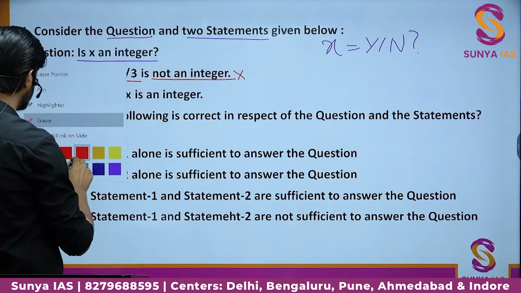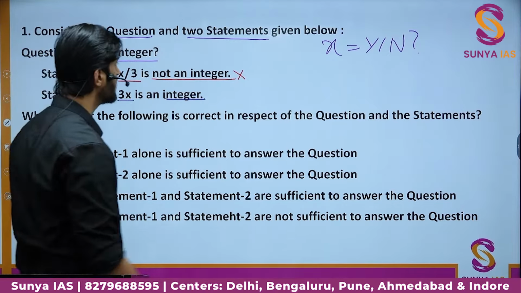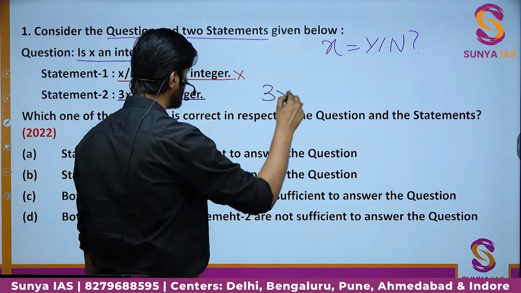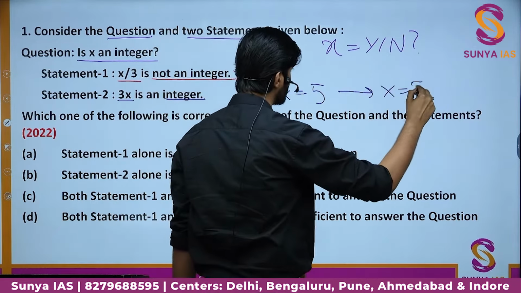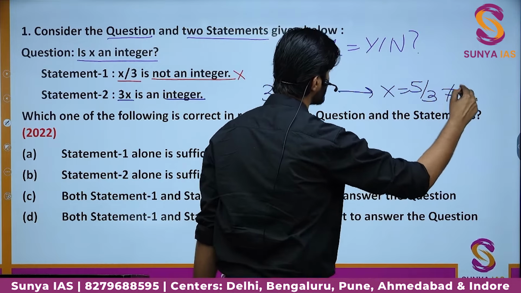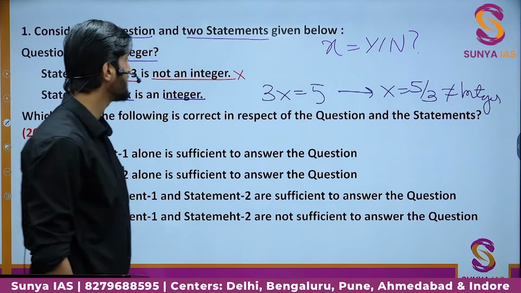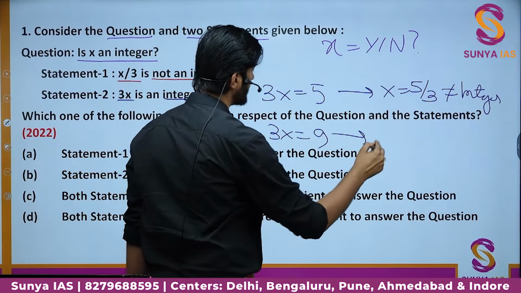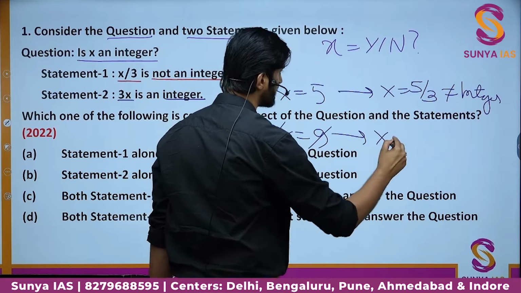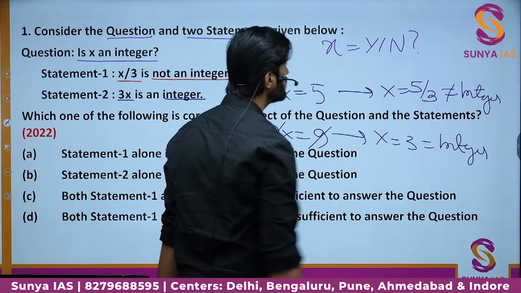So I'll use the navy blue color here. 3x is an integer. So if we assume that 3x is equal to 5, it is an integer, then x comes out to be 5 by 3, which is not an integer, right? But if we take the value of 3x as 9, we get the value of x as simply 3, which is an integer.